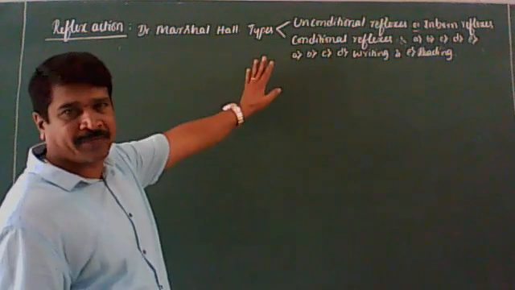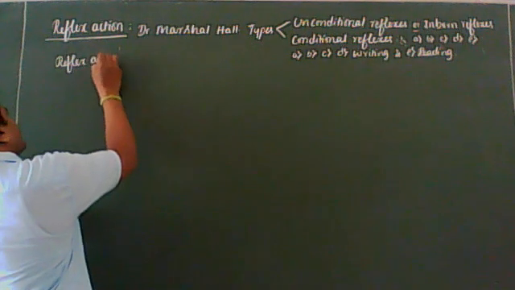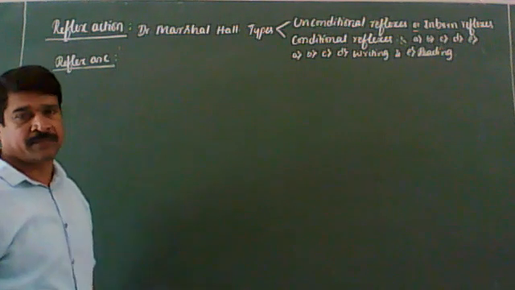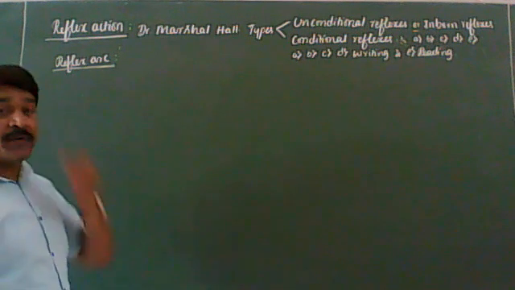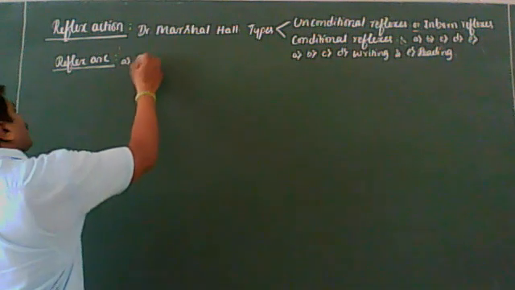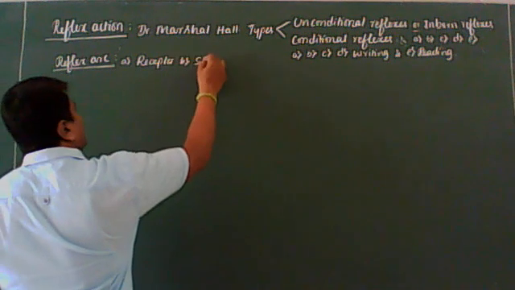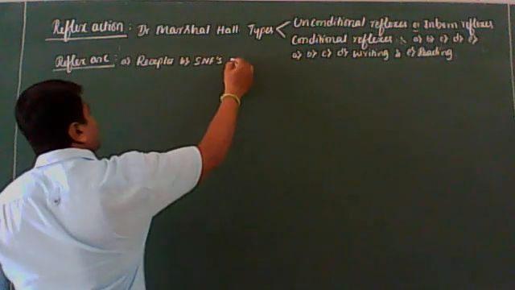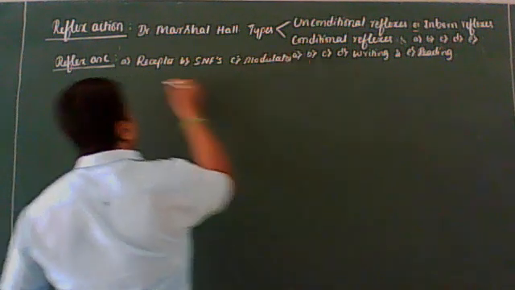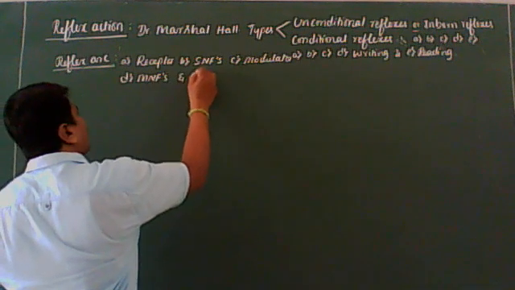I think the types are clear for you. Okay, now let us come to the reflex arc. It is the structural and functional unit of the reflex action. This reflex arc consists of five components. They are the receptor, sensory nerve fibers, modulator, motor nerve fibers, and effector.